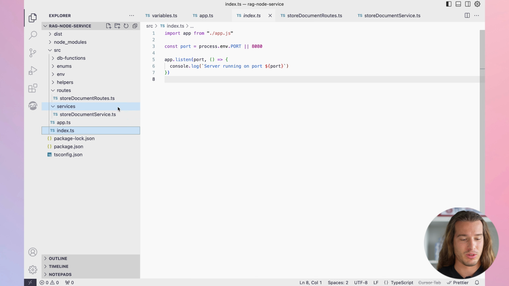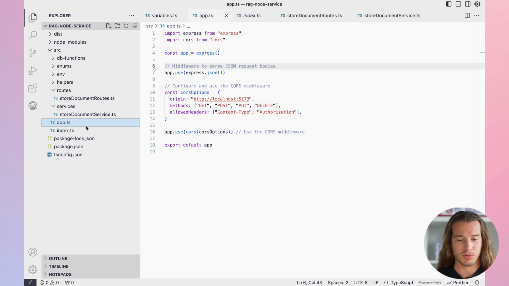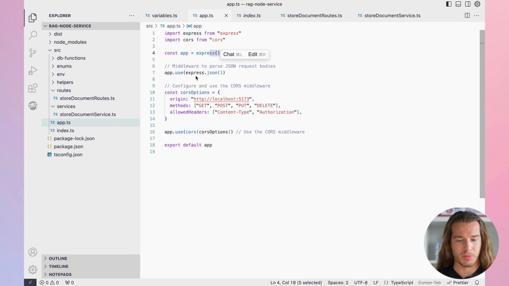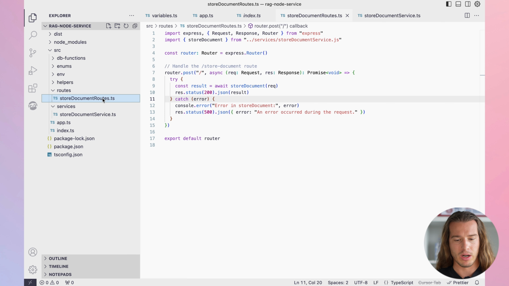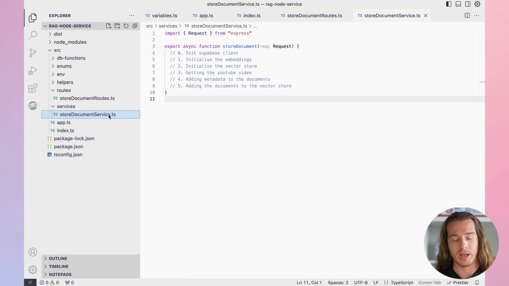As I said, unfortunately, we need to import JS, even though it's TypeScript. Then here we use Express to parse JSON request bodies. We need to configure CORS, and then we're just exporting the default app. Then we have our routes. We want to store the document. Later we will add the one for querying the document, and we have this empty service.